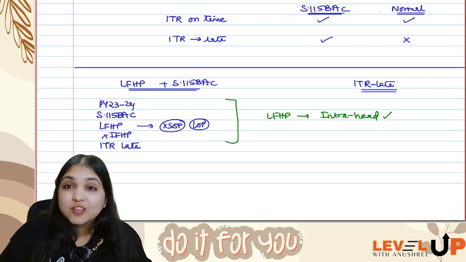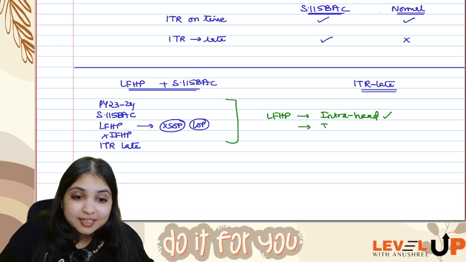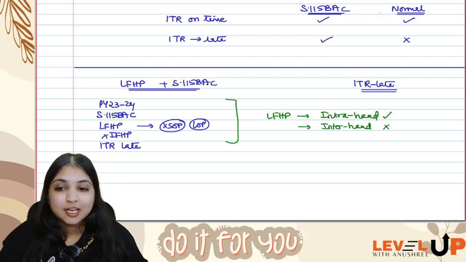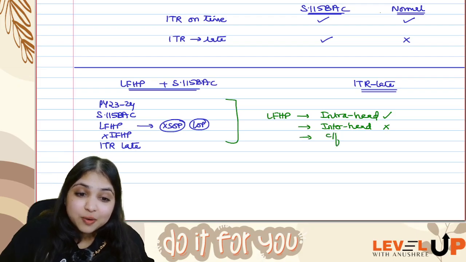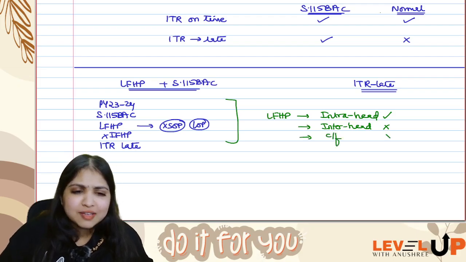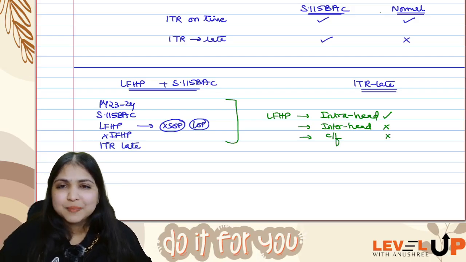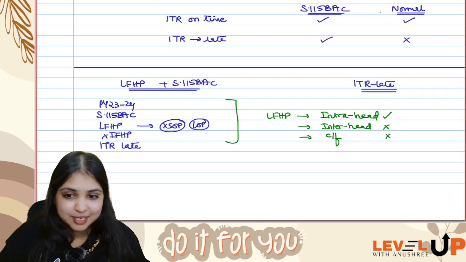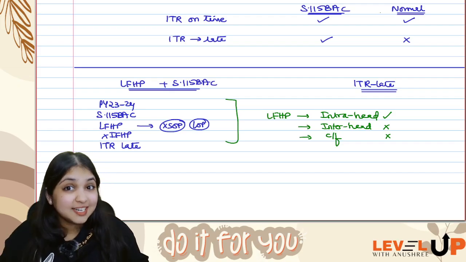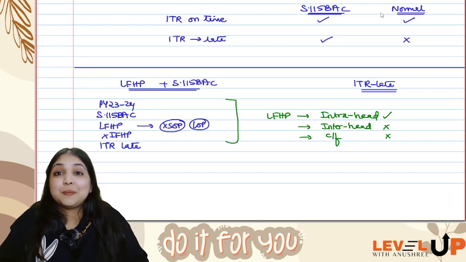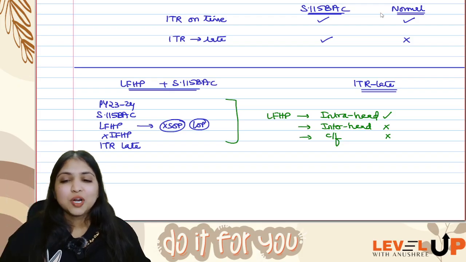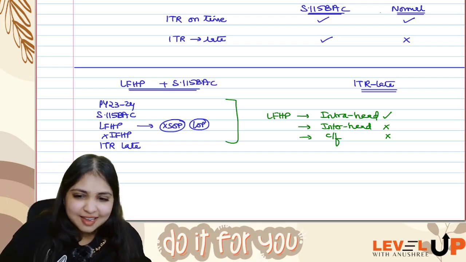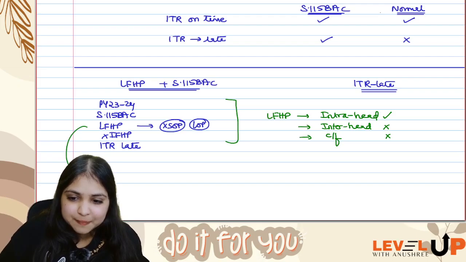So what to do with this loss from house property then? Can you do inter-head adjustment? Inter-head adjustment is not allowed because the assessee is following 115BAC. Can my assessee carry forward the loss to the next year? Even this you will not allow. Why? Because you know that in 115BAC, you can only do intra-head adjustment of current year loss from house property. You cannot carry forward to the next year. You cannot do inter-head adjustment. So what will happen to this loss, guys? Nothing. In this example, this loss will simply lapse.